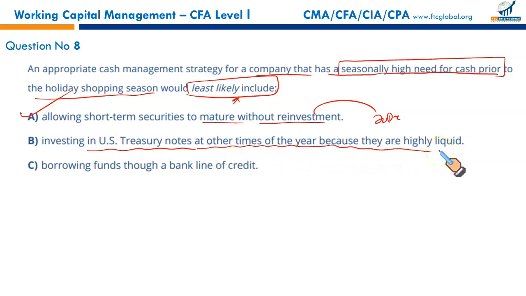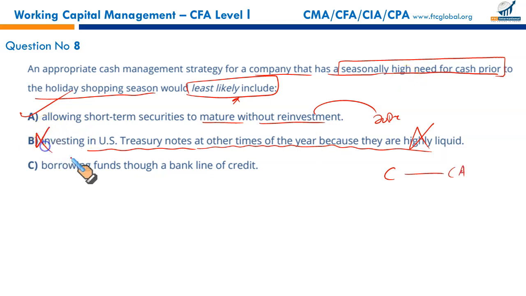Now, this is a little debatable. Treasury notes have maturities of between 2 to 10 years. Thus, having maturity longer than what our cash requirements are, it's not suggested. As we discussed in the previous lecture, your current requirements must be met through current assets. These long-term investments will take time to mature, will put you in a difficult liquidity position.